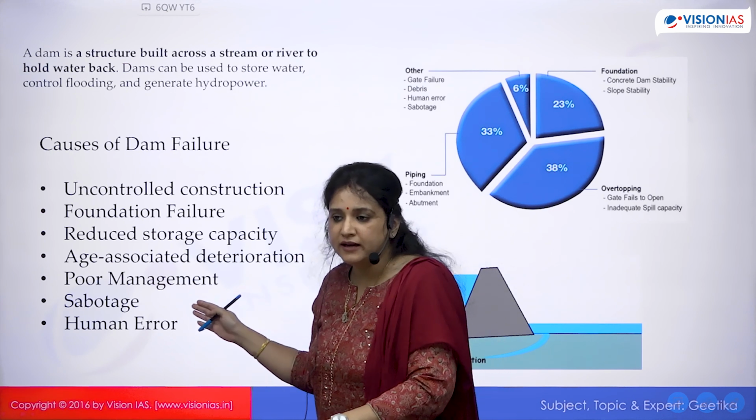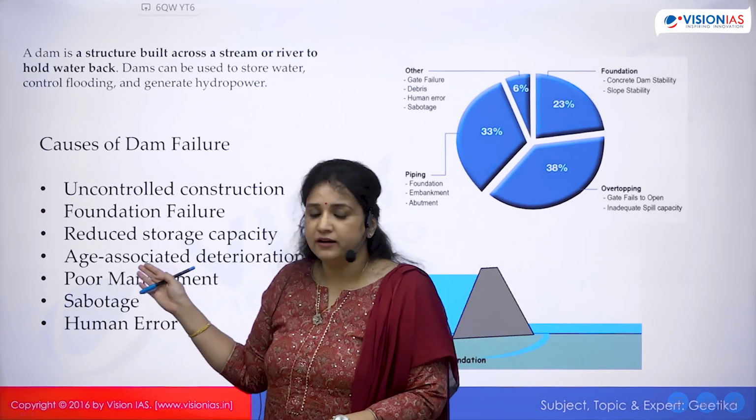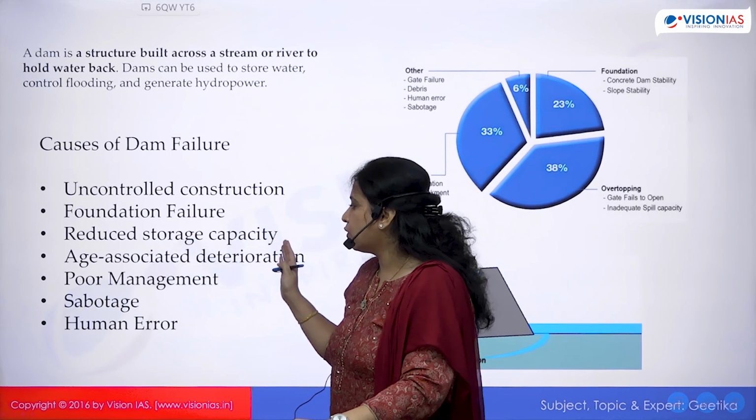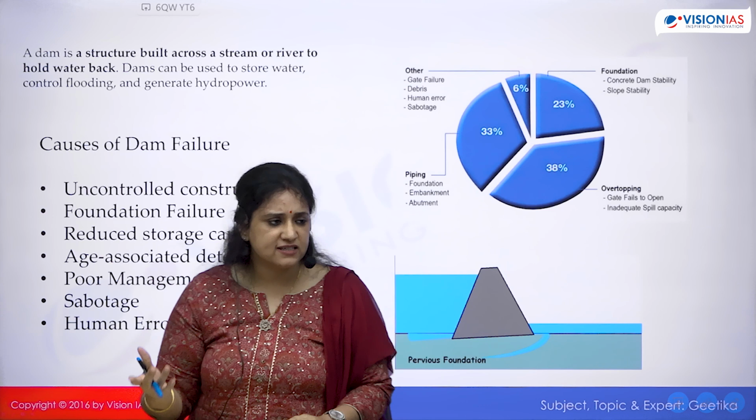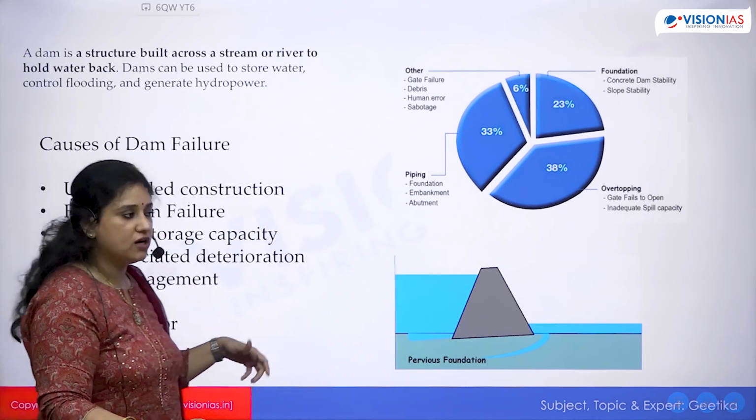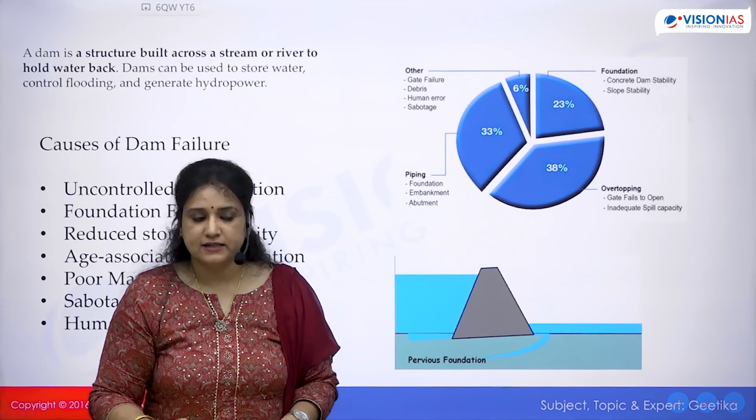You could have written this even without studying it, right? You could have written about uncontrolled construction, foundation failure, storage capacity issue. You can talk about excessive rainfall, that is a storage capacity issue, poor management, sabotage, human error. ये सब लिख सकते थे, ठीक है?